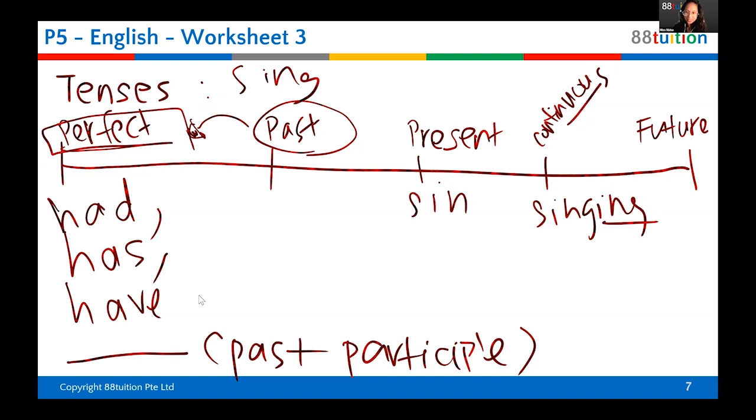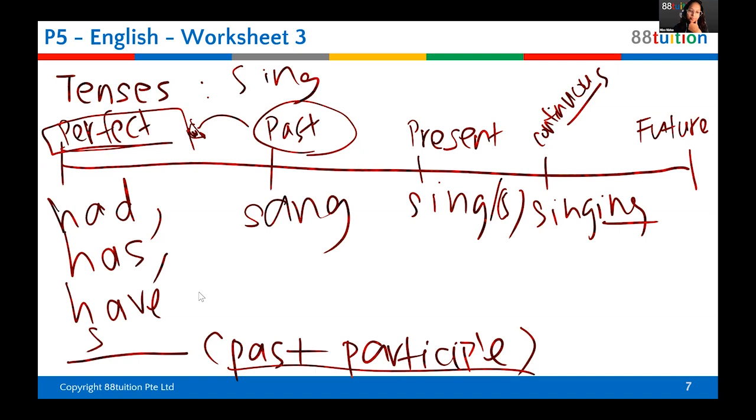Sing is present tense. Sings is also present tense, right? If it's S, it's singular. If it's no S, it's plural. What is the past tense of sing, Emma Watson? Sang, not sung. Sang. Okay, good try. Now, the past participle of sing is sung. And sung must follow had, has, or have. It's either had sung, has sung, or have sung, depending on the subject. You cannot have sung without have, has, or had. That is called past participle.